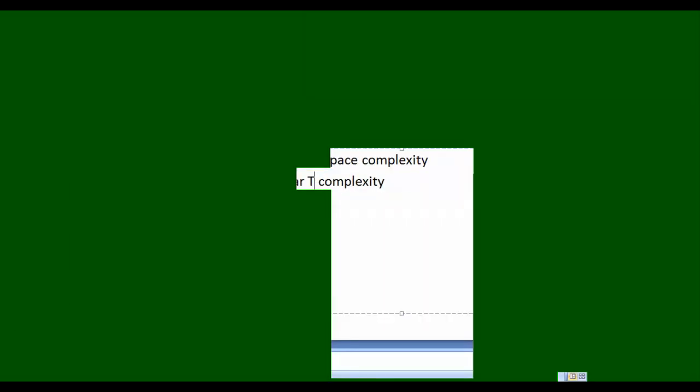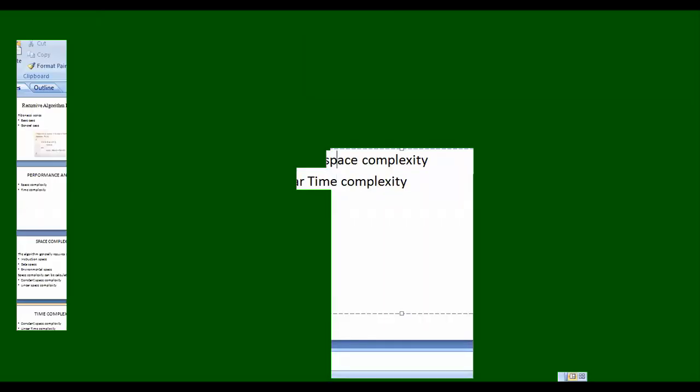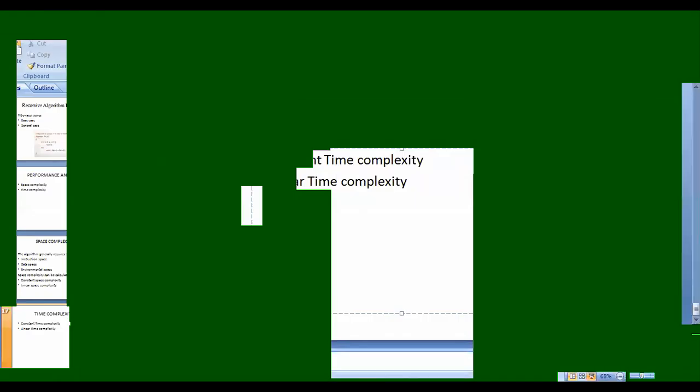Sorry, here I forgot to remove something. So constant time complexity and linear time complexity.